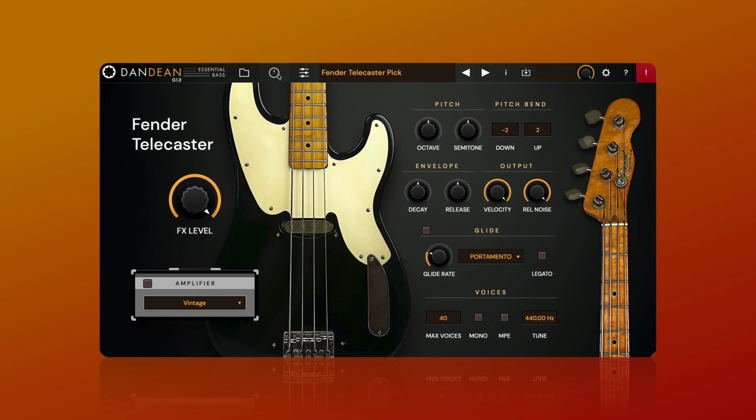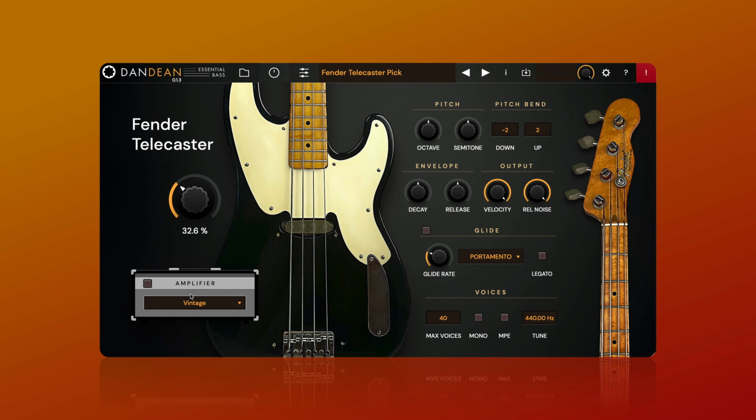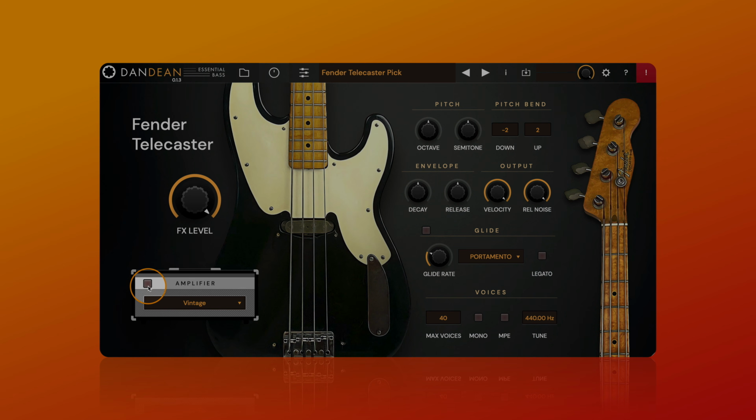On the left side, you'll find the FX level rotary and amp sim. The effects level acts as a wet-dry knob for the effects section, which we'll look at later. The amp simulator offers 7 amp types, which can be toggled on and off here.